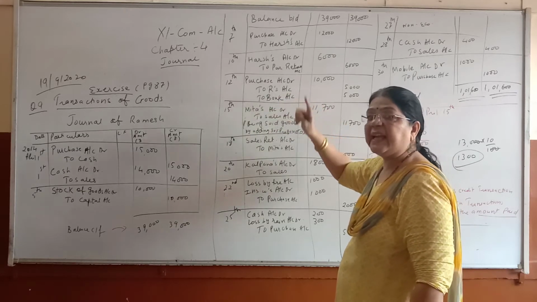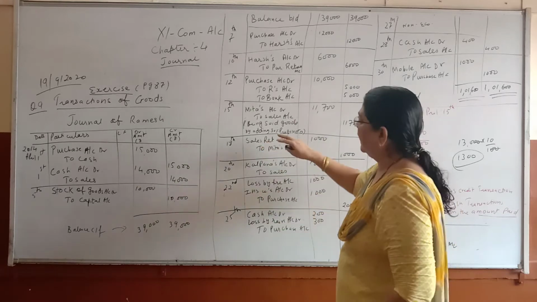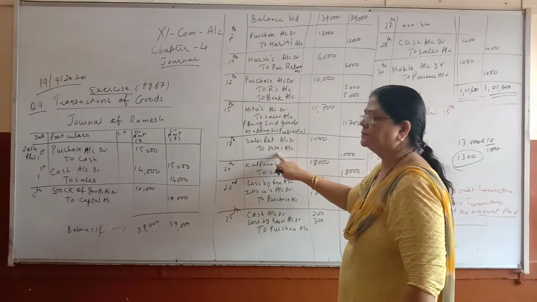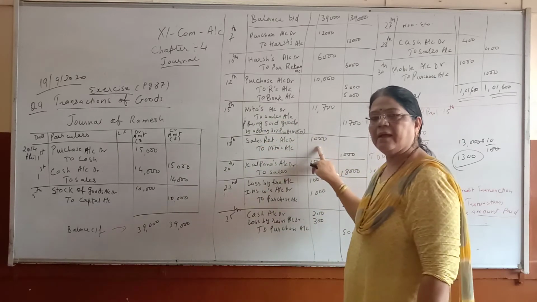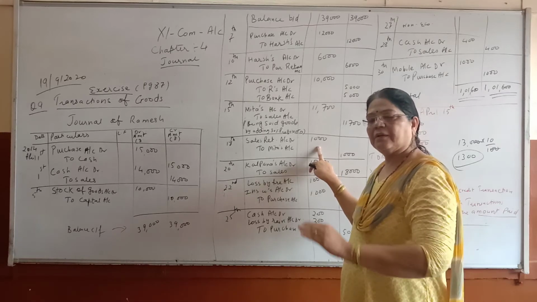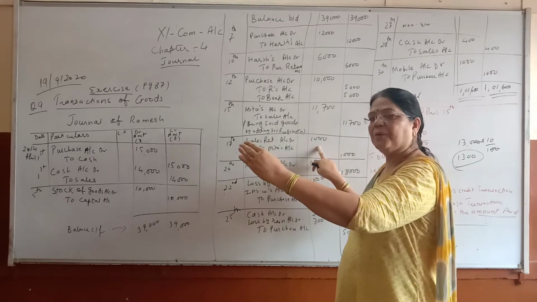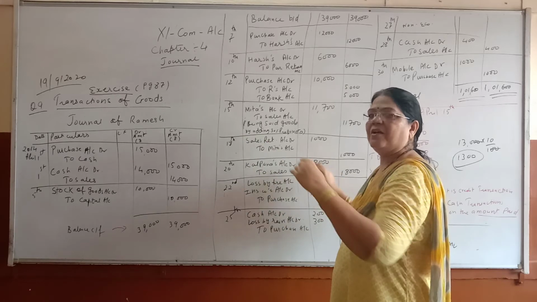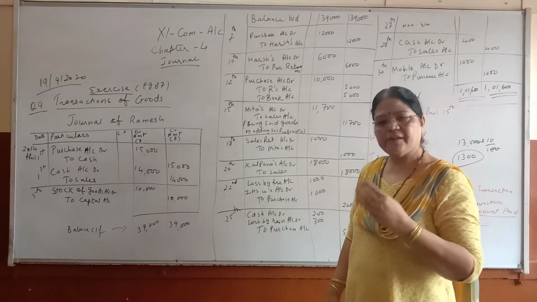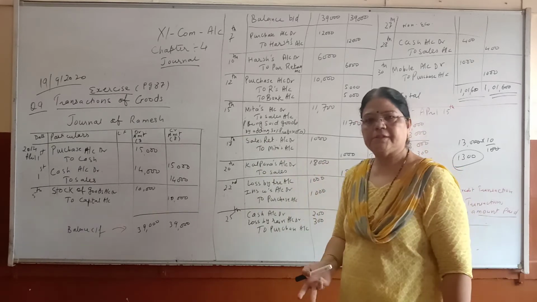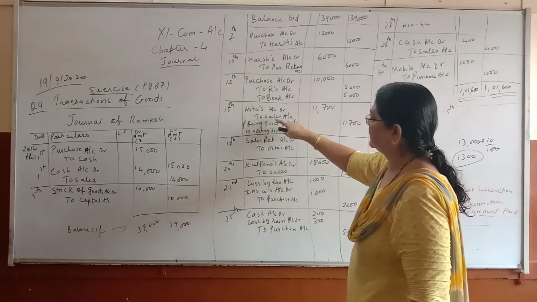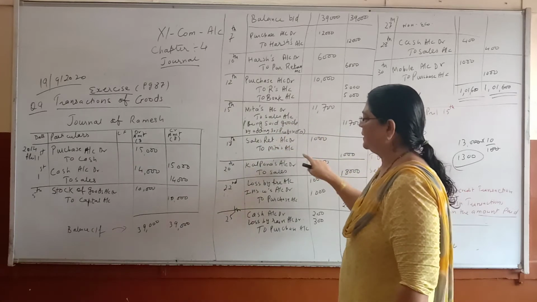You have to write sales return and Mita, 1,000 rupees. So for the entry of purchase and sales, when it is returned, you have to reverse it. Okay? So you will get sales return and Mita.